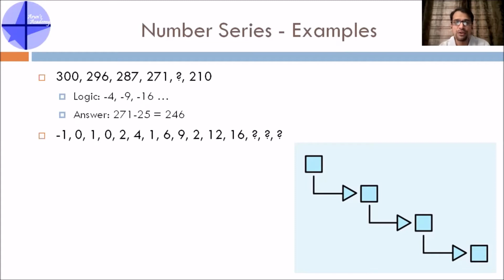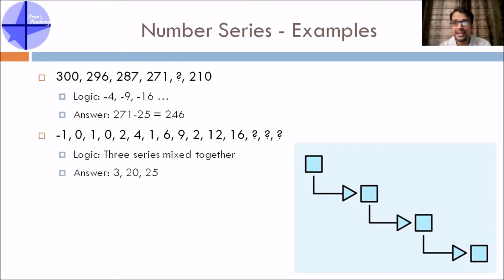So 1, 4, 9, 16. The moment you see this, you should be able to gauge that it is all squares of numbers starting from 1. So 1 square, 2 square, 3 square, 4 square. So the next number should be 5 square. So basically the logic is there are 3 series mixed together. So the answer should be 3, 20 and 25. All right, so this is how you approach and solve number series problems.